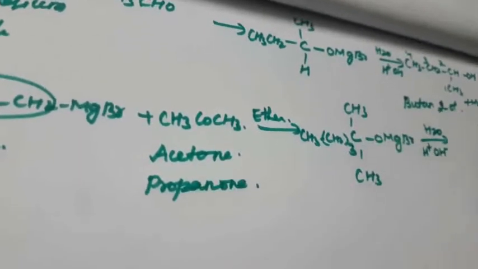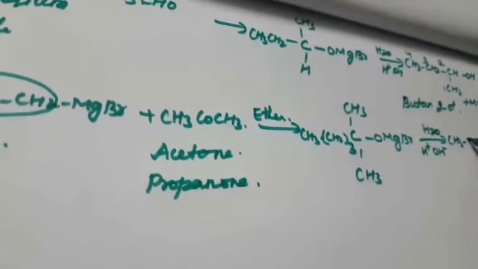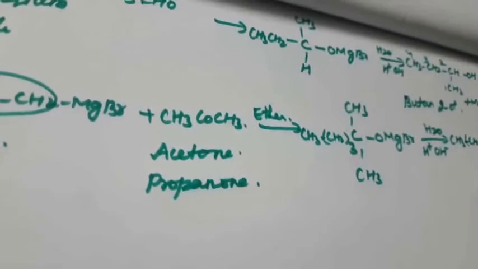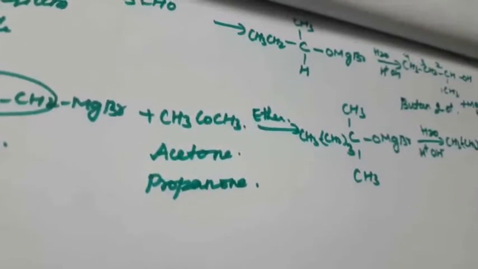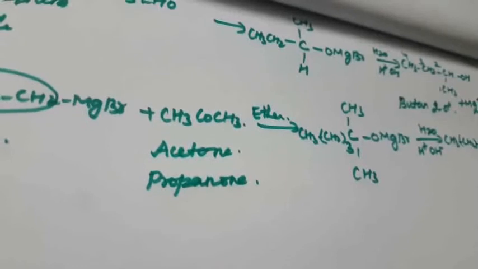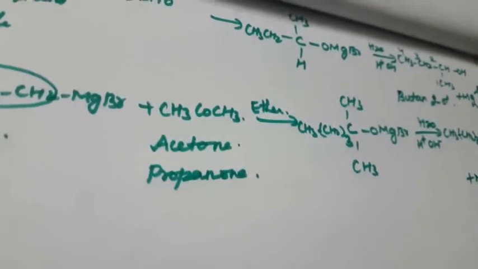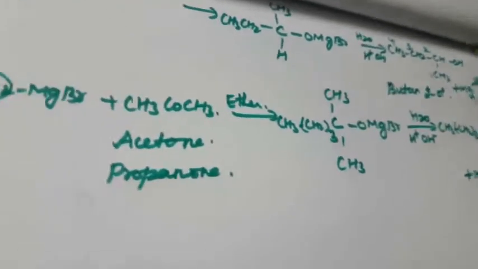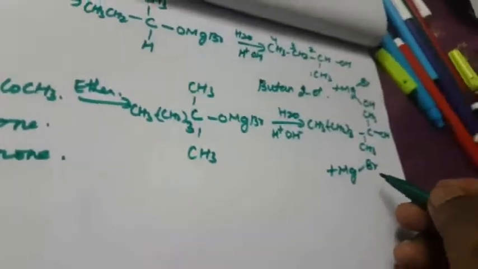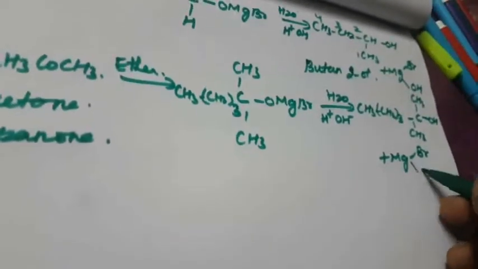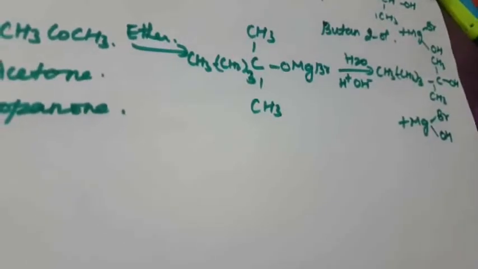Remaining everything is there, CH3 CH2 thrice, then carbon CH3, here CH3, then OH. That is tertiary alcohol. Then MgBr, then OH. This is another one. What is this compound name? N-butyl magnesium bromide.